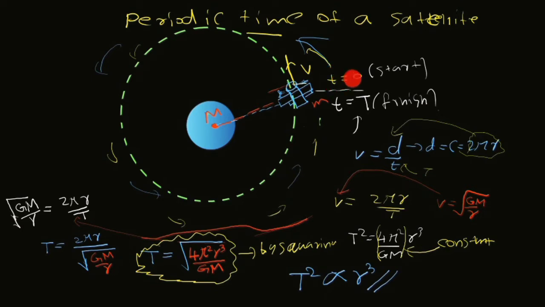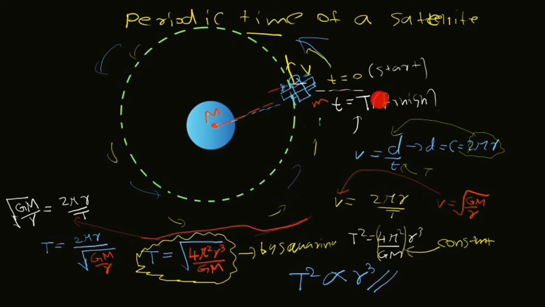Now it's time to consider the time which begins with time equal to 0. That's the starting time. So the satellite just begins to move now and keeps moving with some constant velocity and comes to a stop. It's not actually going to stop, it keeps moving. I'm just stopping it for reference to complete one cycle. The satellite takes some time. What is that time? Time is equal to the periodic time, right? It started from 0, now it has completed one cycle and come back to the initial position. The time is now the periodic time.